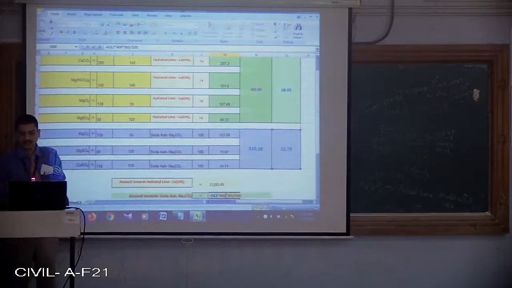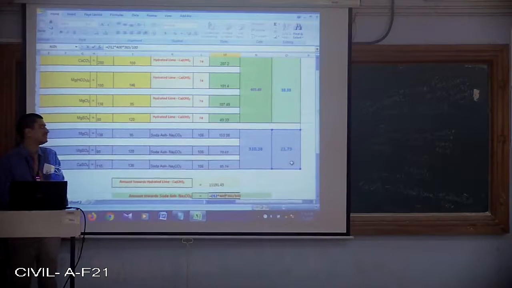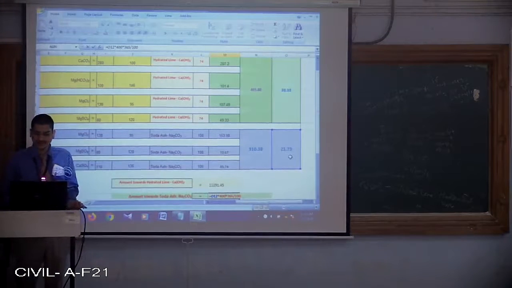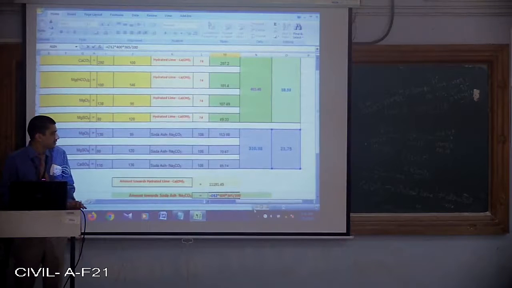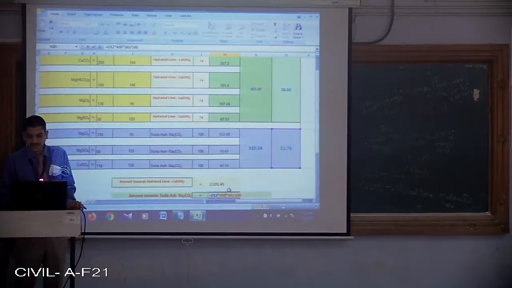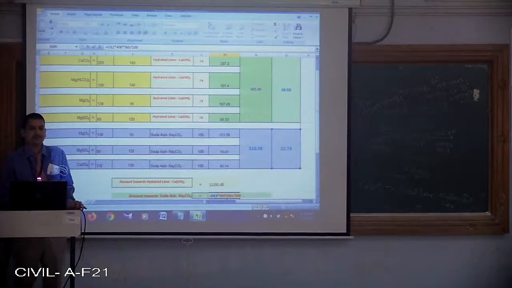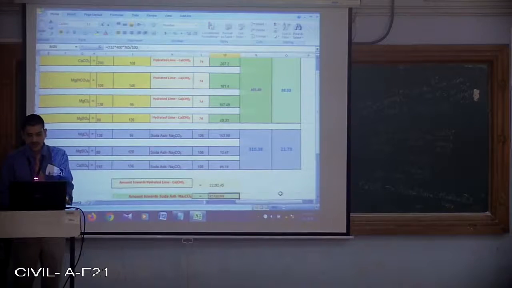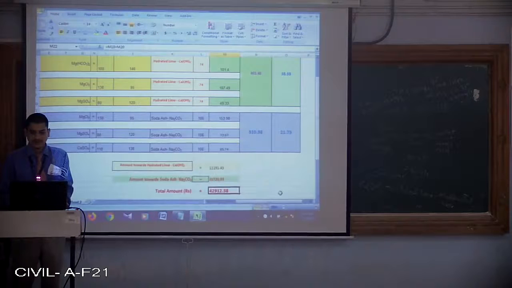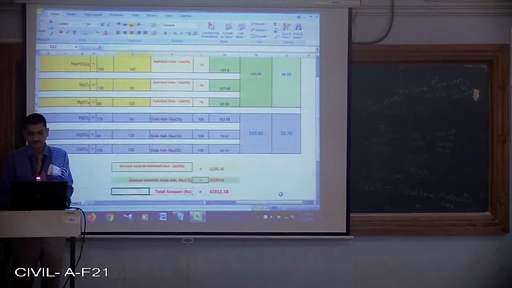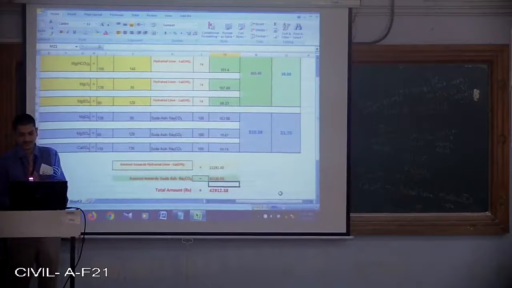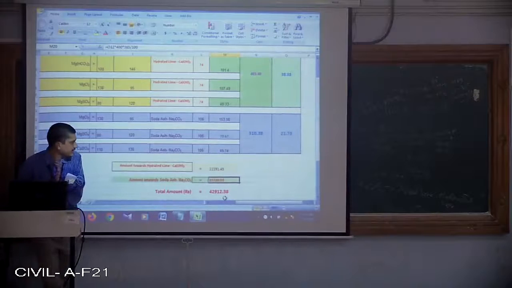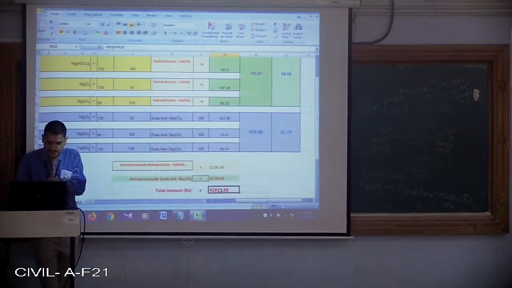Similarly, for soda ash, 21.73 kgs divided by 100 gives quintals. Per quintal it is 400 rupees, so 21.73 divided by 100 multiplied by 400 multiplied by 365 gives the cost of soda ash for one full year. That is 31,720.93.